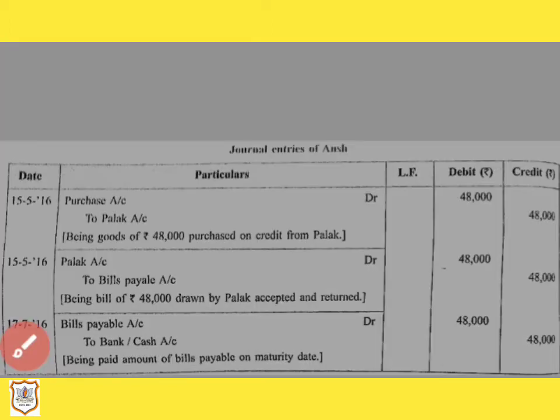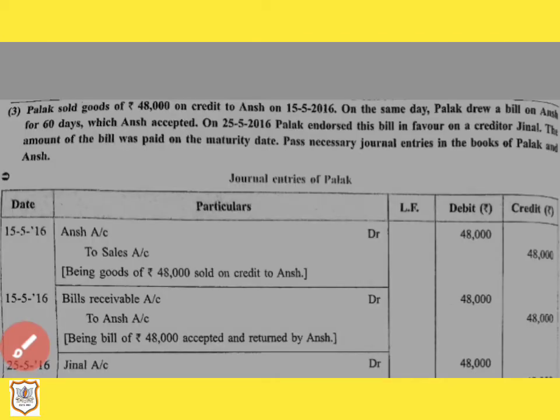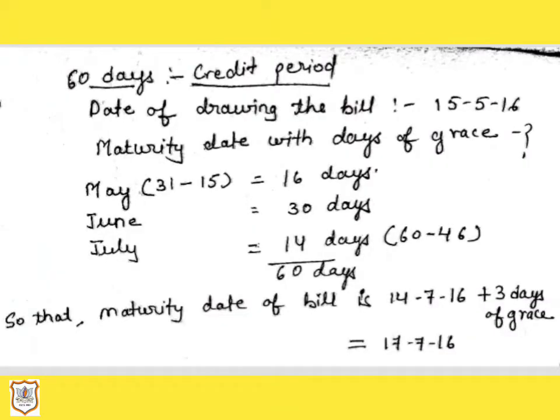Then let us find out the maturity date. Here in the question, the credit period is given as 60 days. So let us see how the maturity date will be found out. So here is the calculation for maturity date.